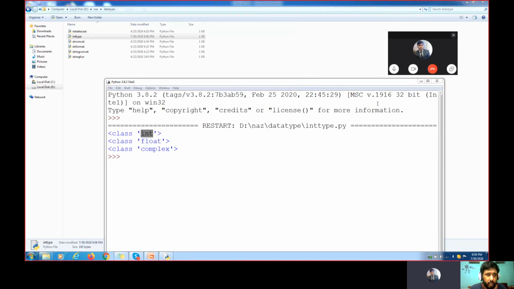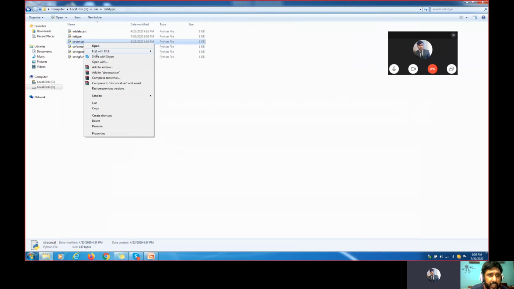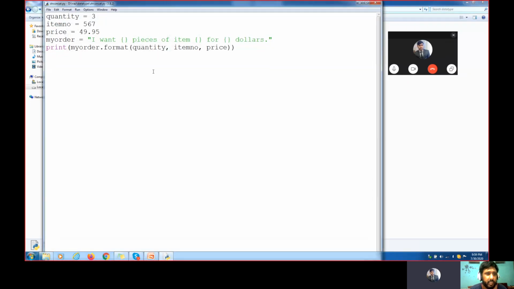Now, how do we concatenate a string? For example, quantity equal to 3, item is 567, price is 49.75. How do we concatenate the string with the data types?